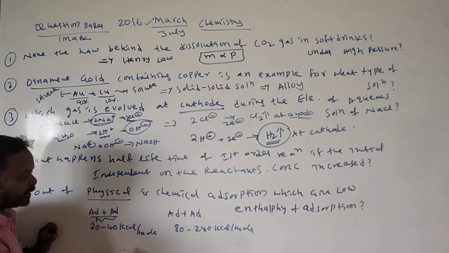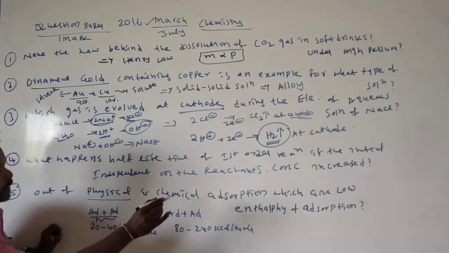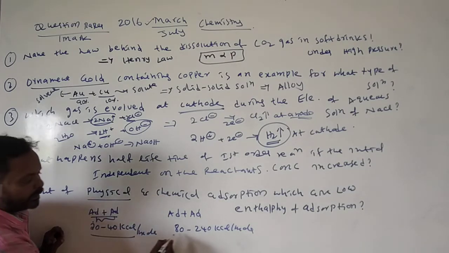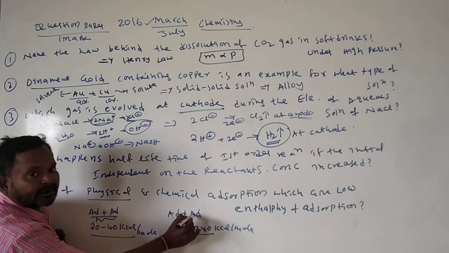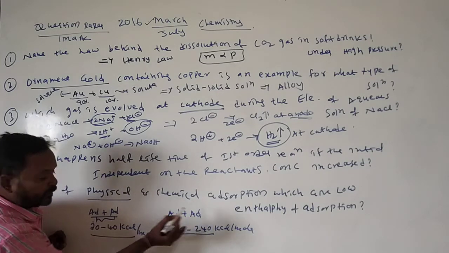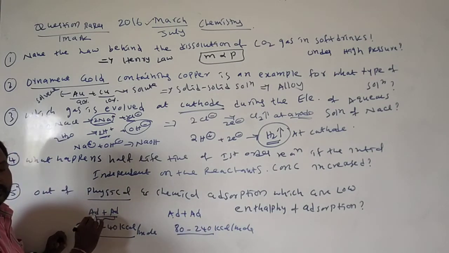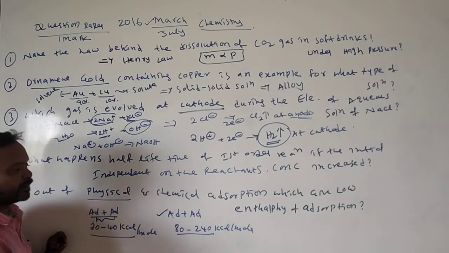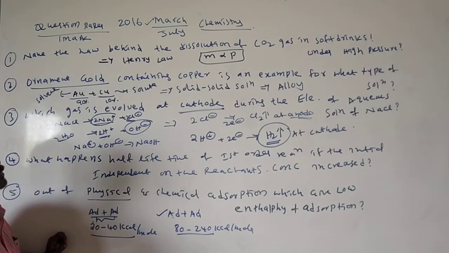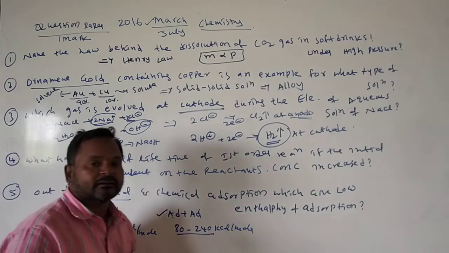So which is more here, which is less here? It is low, it is more. Why is it more? Adsorbate and adsorbent have strong attraction forces. Here adsorbate and adsorbent have very weak attraction forces, van der Waals attraction forces. That's why it is low. That's why in chemical adsorption it is more. Okay, in continuation we'll see some more questions.